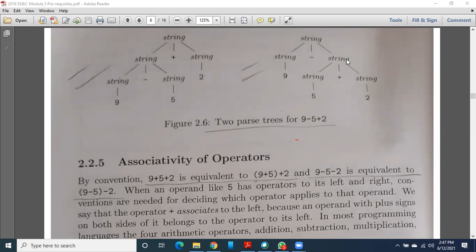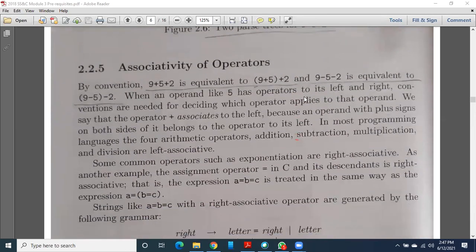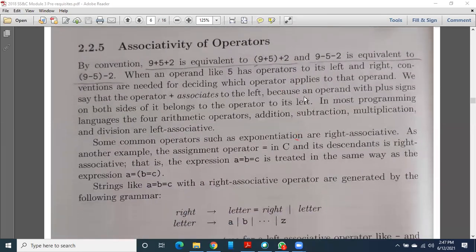So this grammar is called an ambiguous grammar. Remember, these are very important points, guys, which are very helpful for you in your competitive exams or any entrance exam for your MTech or PhD, or even in your GATE exam. So you should understand all these things. Then associativity came into the picture.